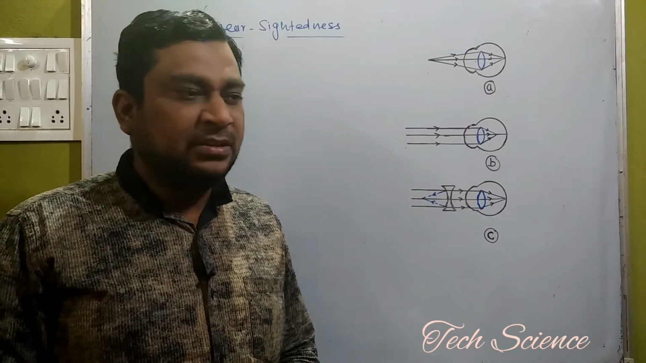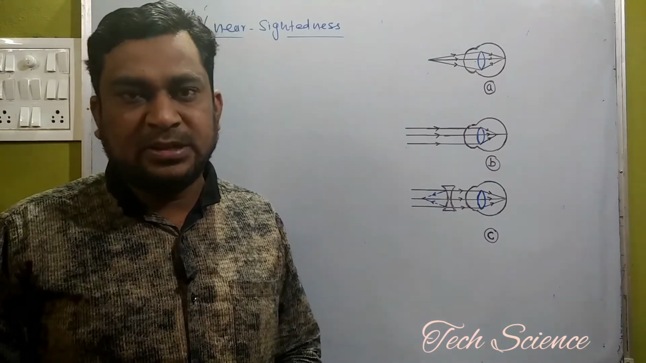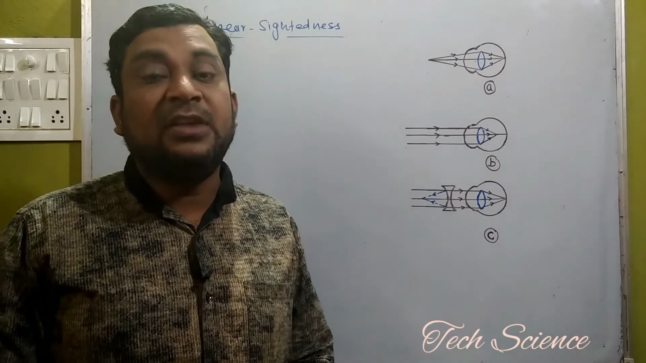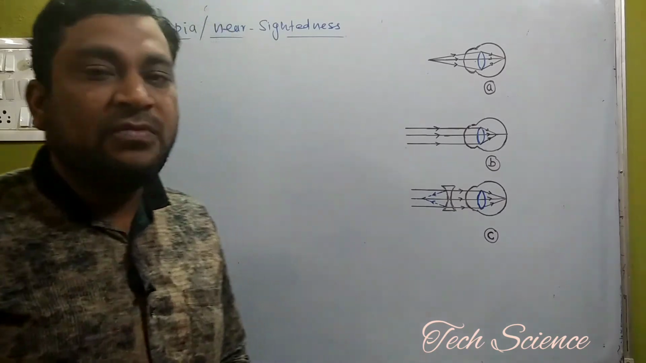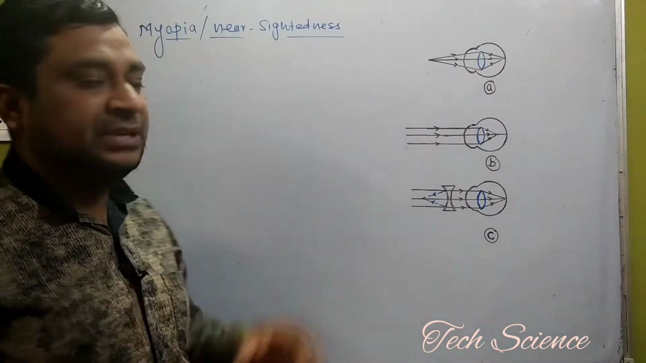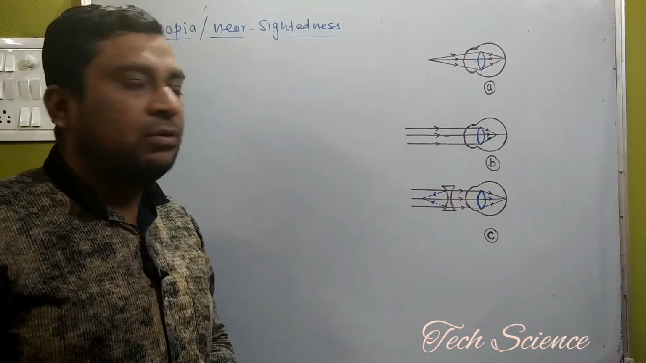Today we are discussing the defects in the human eye. The normal human eye can have some types of problems, and that results in three different types of diseases. One of the diseases among these is called myopia, also called nearsightedness. Here, if you observe, three different diagrams are drawn on the board.